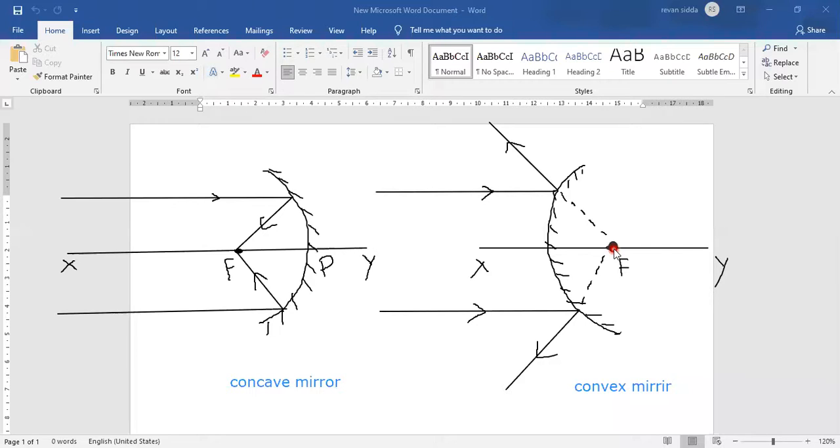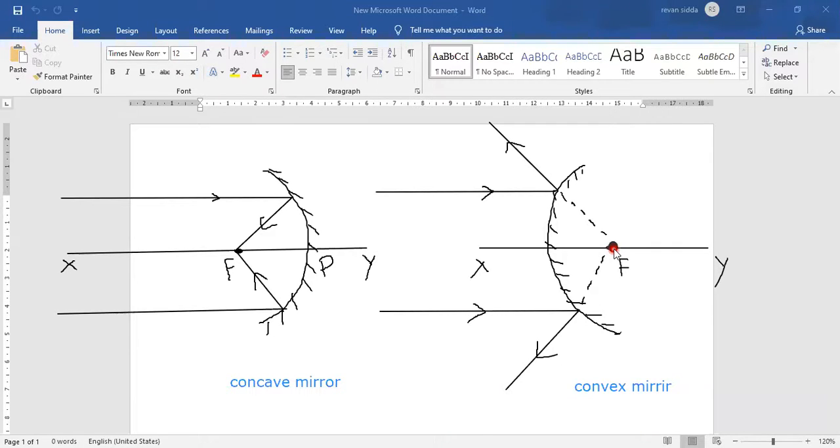So where will you get the image? You will get the image behind the mirror, behind the convex mirror. Understood? Behind the convex mirror, you will get the image. Understood, everyone? Okay, right?